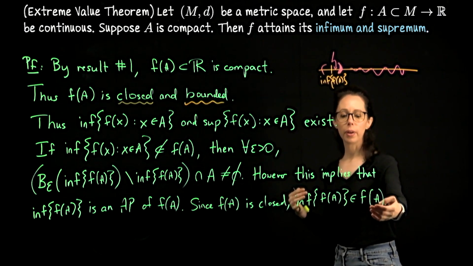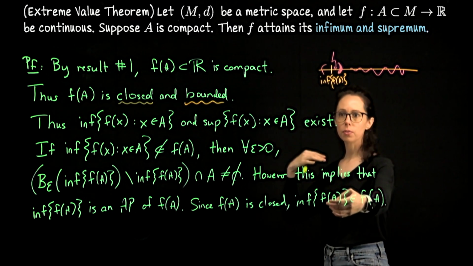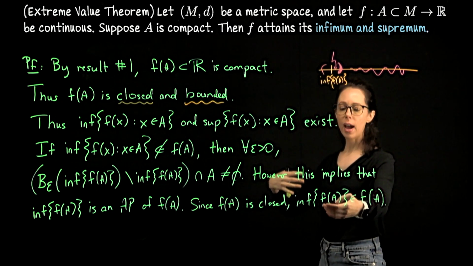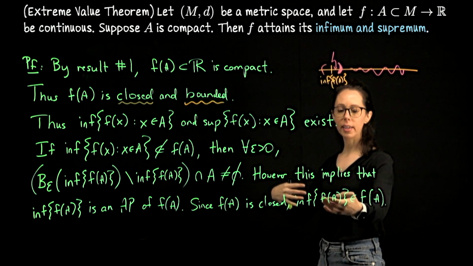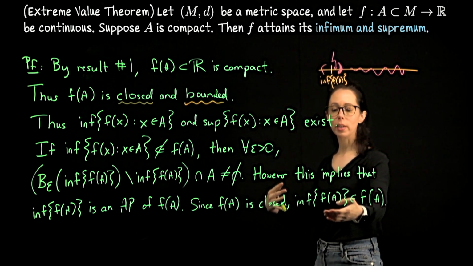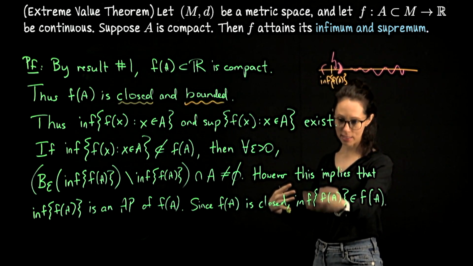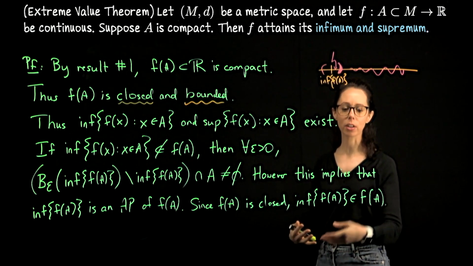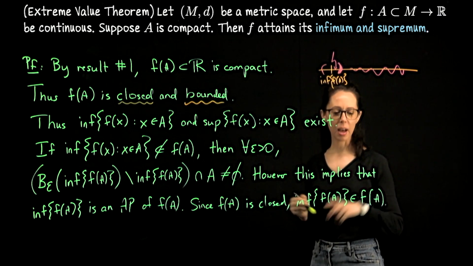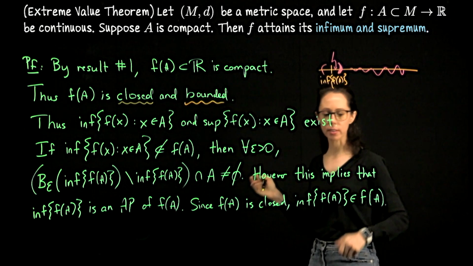To be an output means to be the result of doing f of something. So there has to be an x1 in A so that f of x1 is the minimum. It's this infimum value, so it's being attained by our function. It actually belongs to the function outputs. I will write that, but I think at this point we are done.